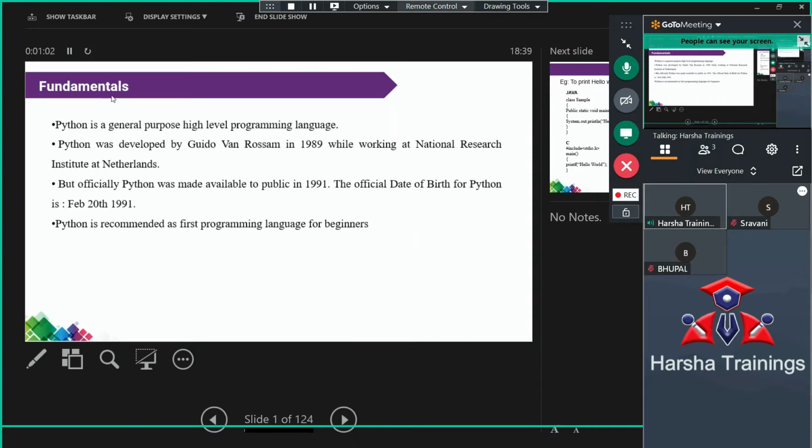Under these fundamentals, before going to the language, first of all, we have to know who invented the language and in which year they invented it. Generally, everyone knows the C language. Whenever anybody asks who invented the C language, the answer is that it came in the year 1972, because C is the starting language. So everyone knows the C language, but coming to other languages, we don't know, that is Java and Python. And remember one important thing we already discussed in the first session: Java was developed in the year 1995, and Python was invented in the year 1991.